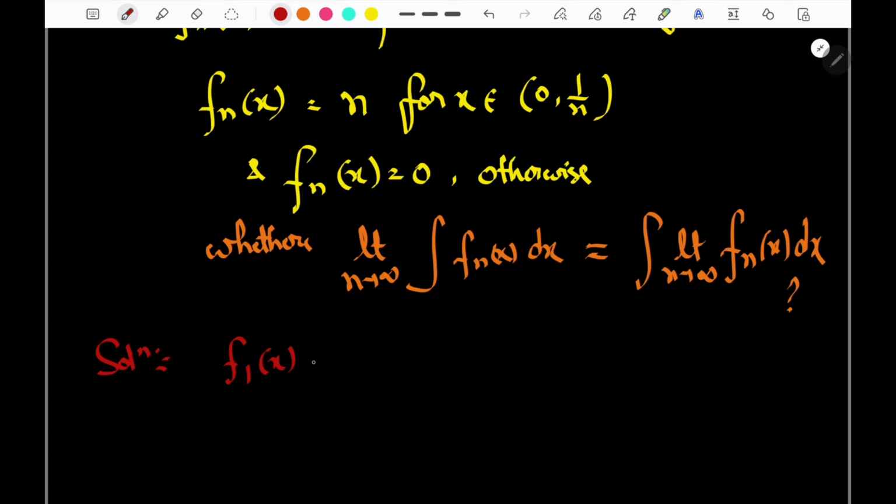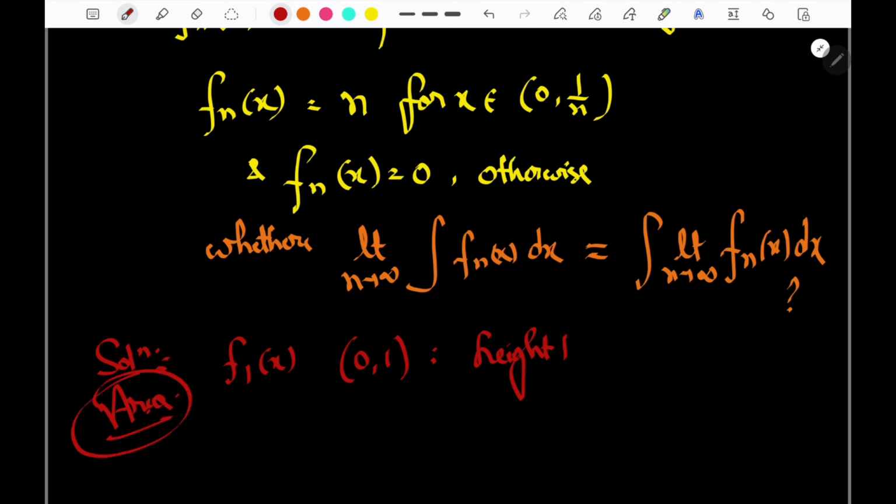Where we are talking of f1, we are talking of 0 to 1, having f_n of x equal to 1. So what is the height? Height 1. We are talking of area. So height is 1 and width will be 1, so area will be 1 into 1, that is equal to 1.